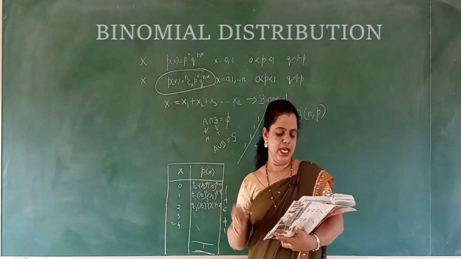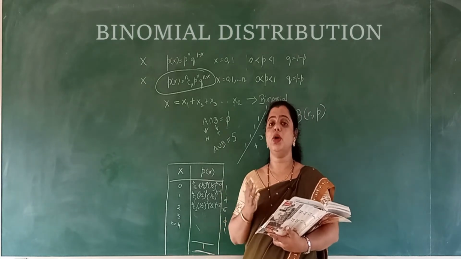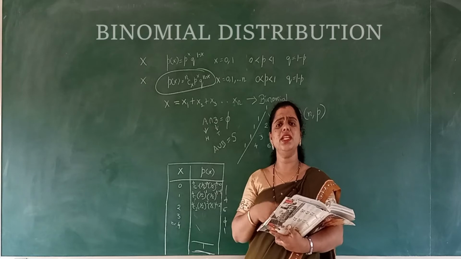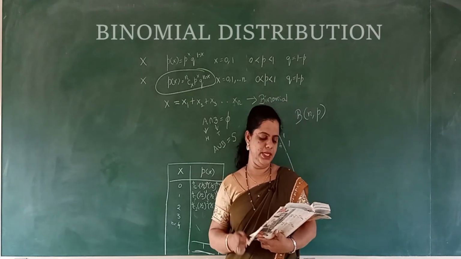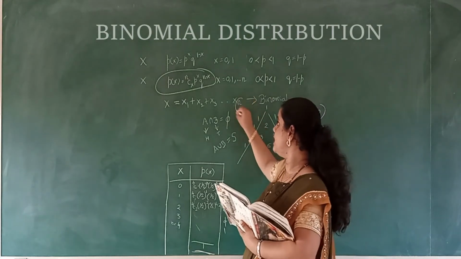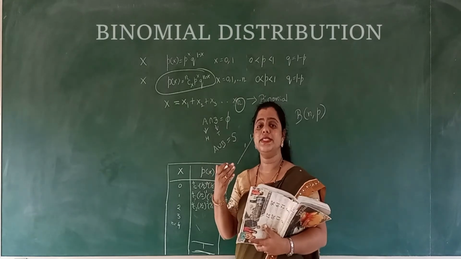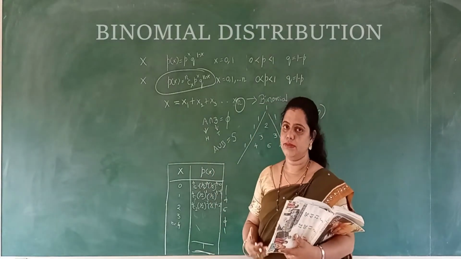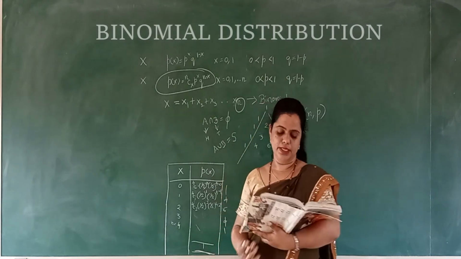6 articles. Number of seeds germinating among 10 seeds. It is not about 1 seed, whether it will germinate or not. No, it is about the 10 seeds. What are the possibilities? So here each and every time you can observe that the n is given, or the trial is repeated many number of times. So if it is done so, then it comes under binomial distribution.